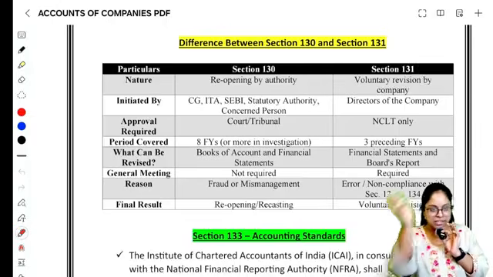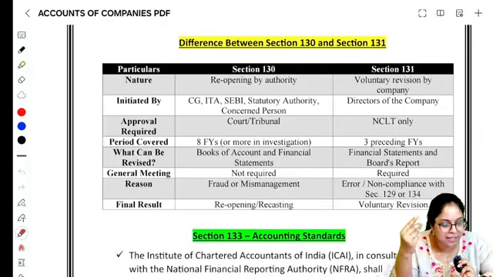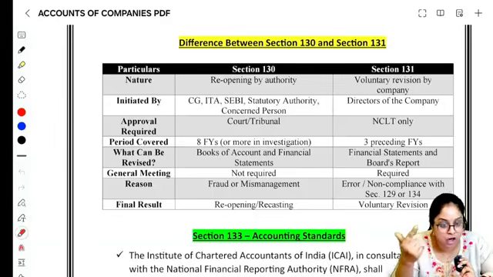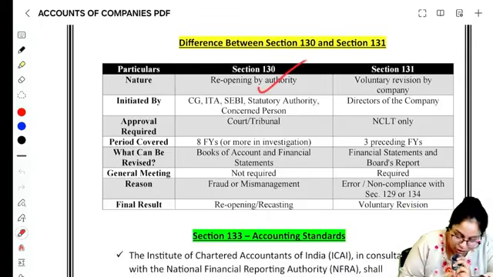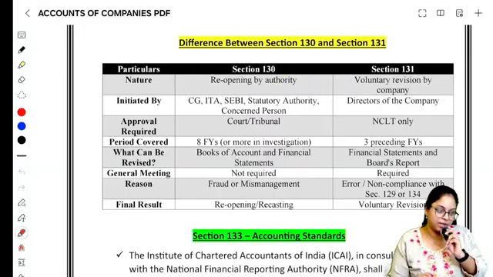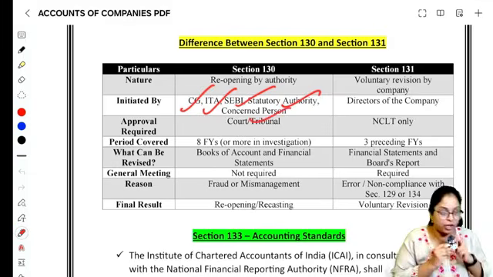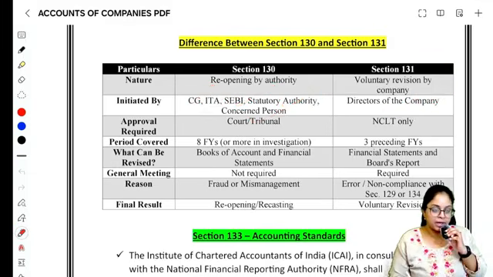If I do a comprehensive comparison between section 130 and 131, please look at this. 130 is when reopening is happening of books of accounts or financial statements because of authority. The central government, the income tax authority, SEBI or any other statutory body is asking that we want to revise the books of accounts. That is 130. When the board of directors voluntarily go, that is section 131. Inga who will go? Central government, ITA, SEBI, statutory authority or concerned person. Here it will be the directors of the company who will go for revision.